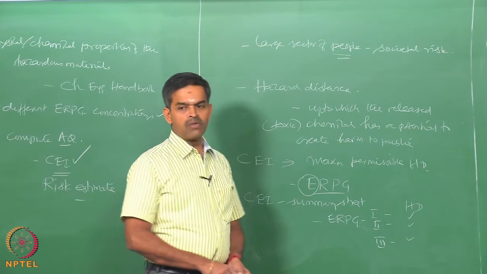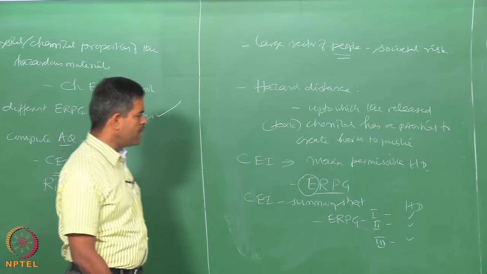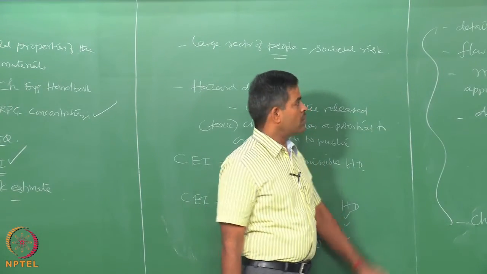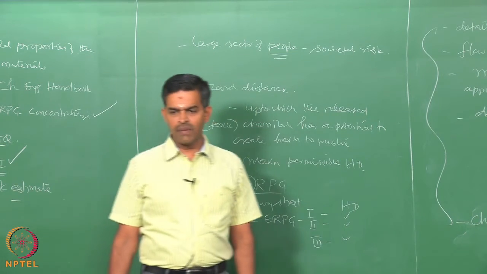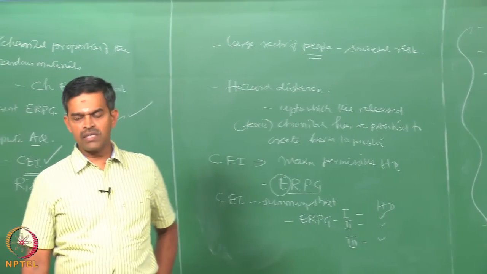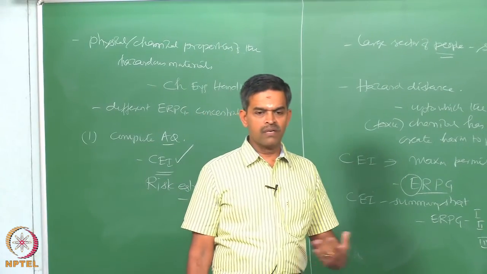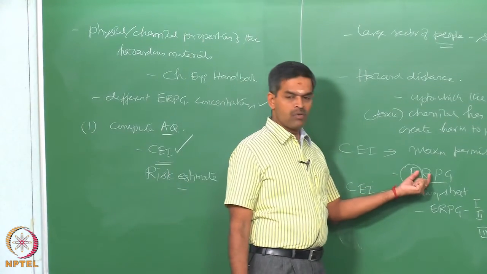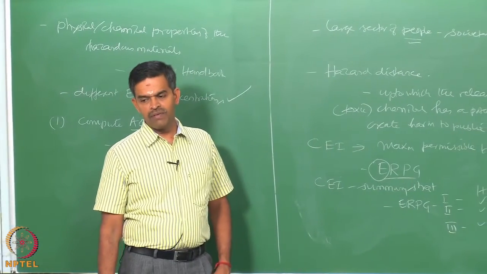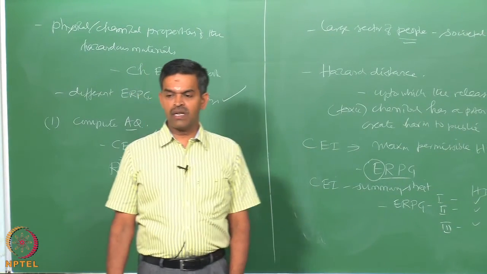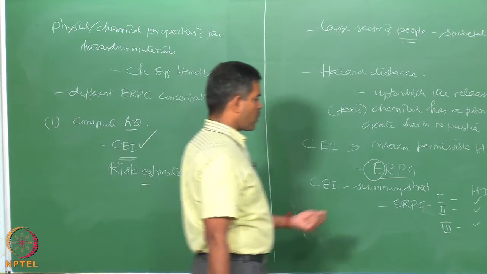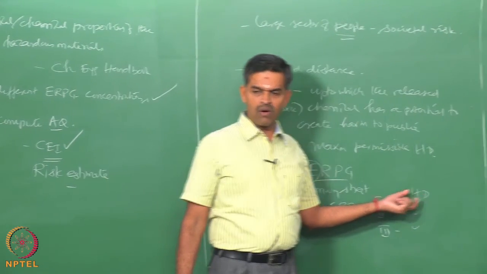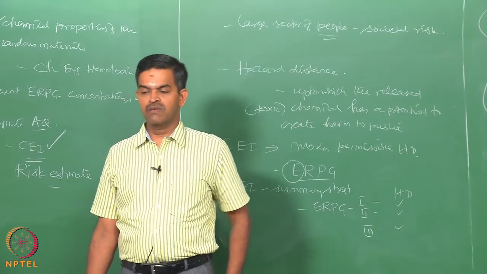So, friends, in this lecture we were able to understand what the chemical exposure index is, what the uses of the chemical exposure index are, and what the prerequisites are if you really want to do a chemical exposure index study, which is useful in understanding the consequences of chemical release in the atmosphere, which is totally airborne concentration. Ultimately, it is useful during emergency response and planning, which is recommended by different international associations in the world, so that the consequences caused by the hazardous release of the chemicals from the source to people located around the plant can be minimized or controlled.